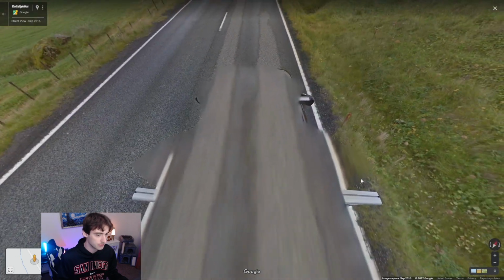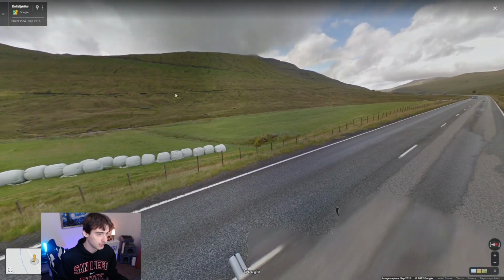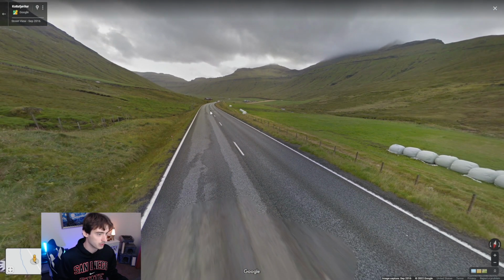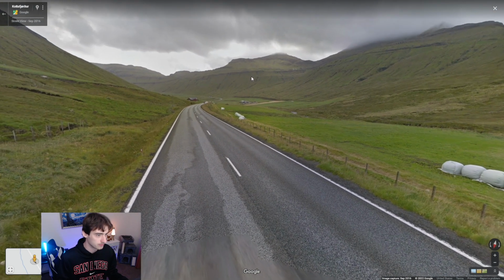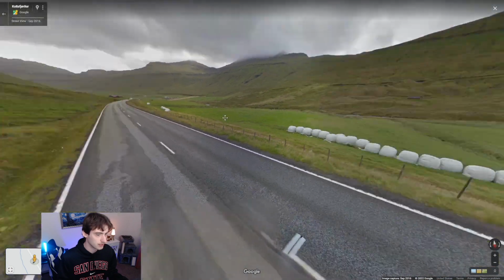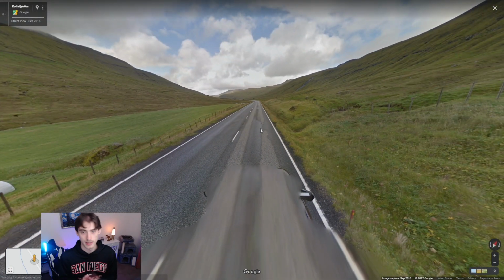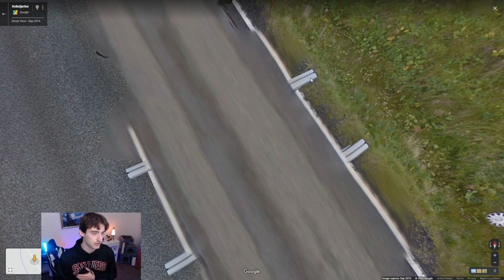So if you see the roof rack and you see scenery that looks like these green sort of, I don't really know how to describe it, but green kind of mountains that have ridges in them, and it looks very wet, you're going to be in the Faroe Islands. So just keep that in mind when you see this roof rack here.